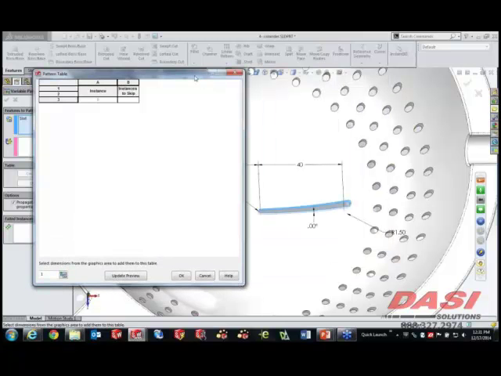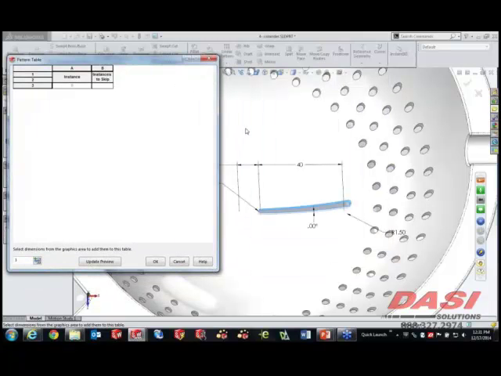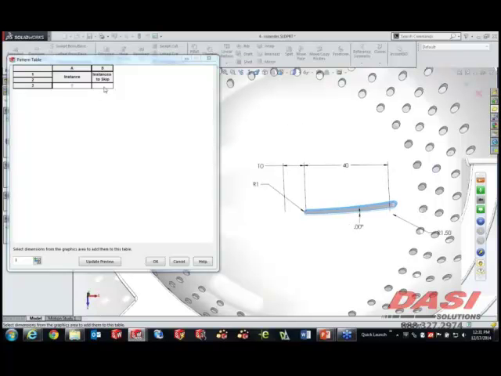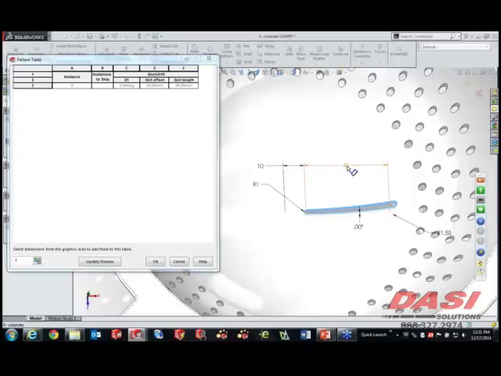Now the tables can be pretty simple, they can be pretty elaborate. The table that I'm going to use here is going to drive 3 dimensions, and we're going to do that by selecting those values now. What I want to do is drive this angle, this offset distance of where the slot is from the center point of our colander, and then the length of the slot itself. And all those are gray because they're based on the feature itself.